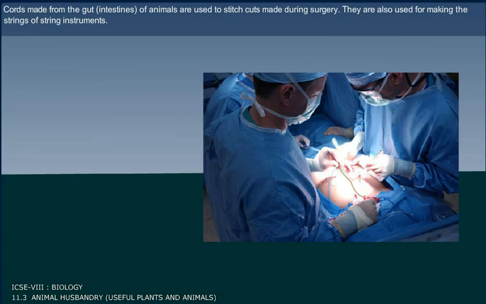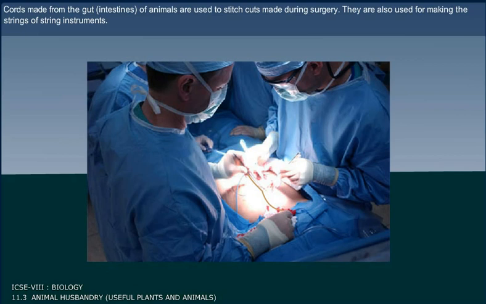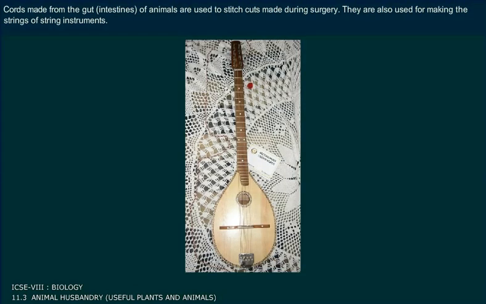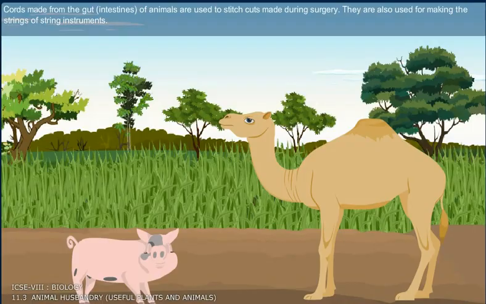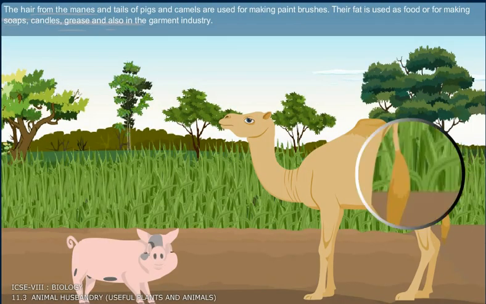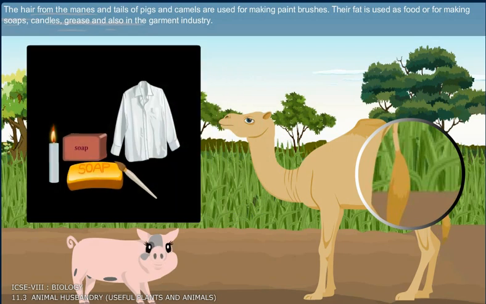Cords made from the gut, that is intestines of animals, are used to stitch cuts made during surgery. They are also used for making the strings of string instruments. The hair from the manes and tails of pigs and camels are also used for making paint brushes. Their fat is used as food or for making soaps, candles, grease, and also in the garment industry.